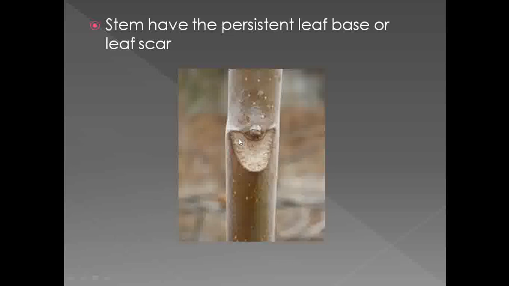The marks of the presence of the leaf are called persistent leaf base or leaf scar. If you observe the stem under the gymnosperms, they show marks of the leaves, and these are called leaf scars. This type of leaf scars are observed in the gymnospermic members.